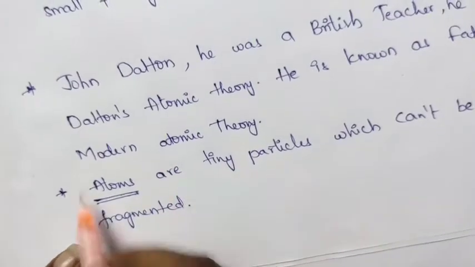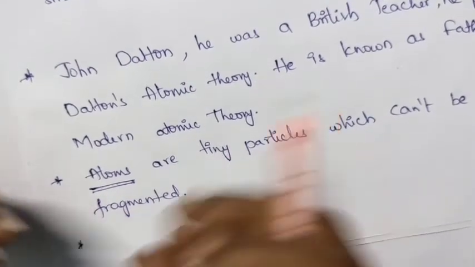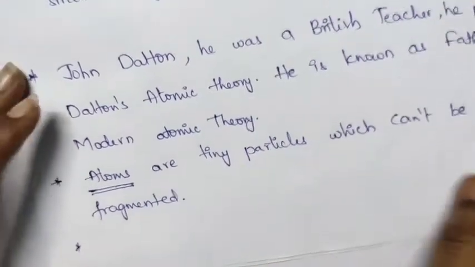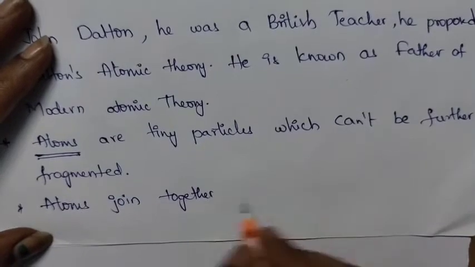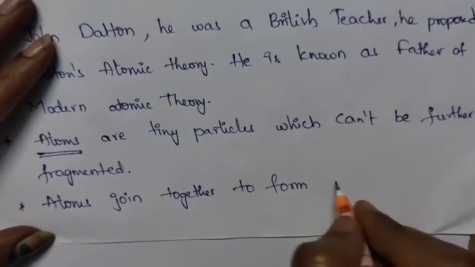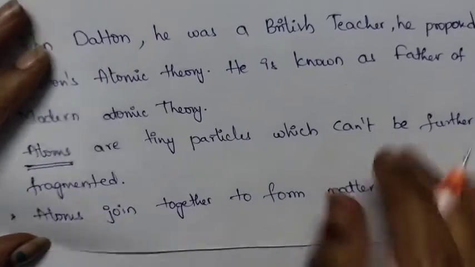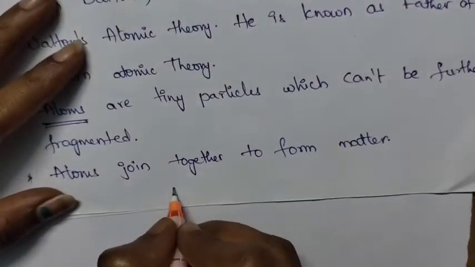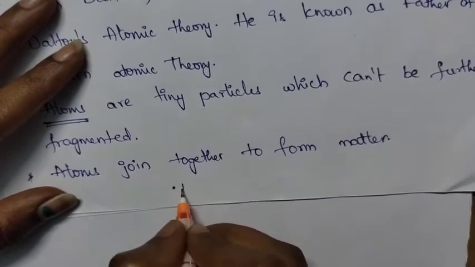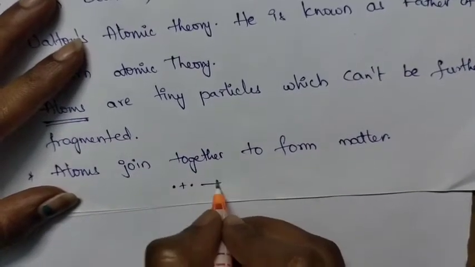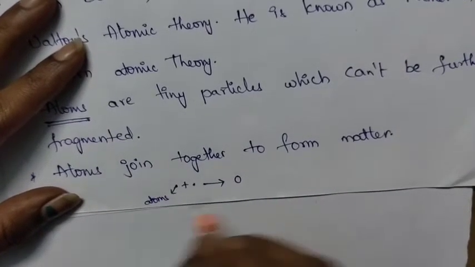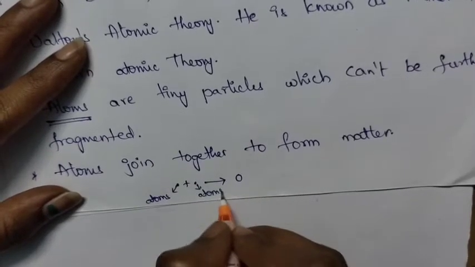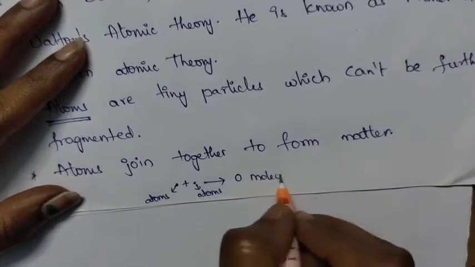These atoms join together and form matter. Already we know matter is a form of atoms and molecules. This atom is one of the tiniest particles, and atoms combine to form the molecule. If we consider these two as atoms, they combine and form the molecule.